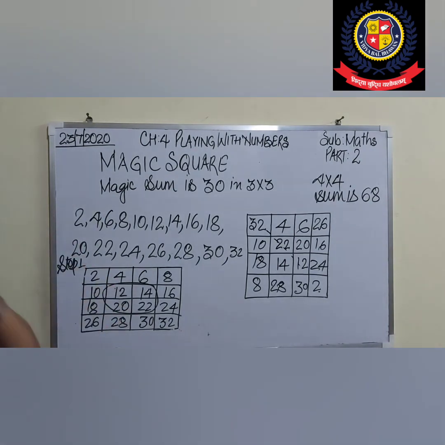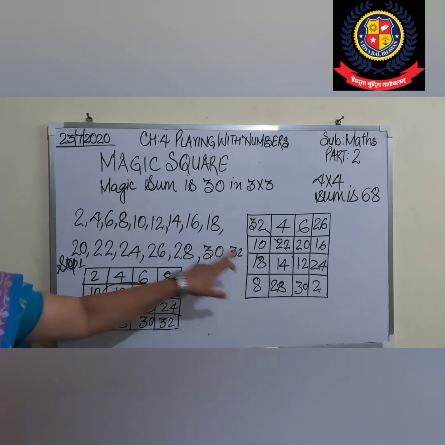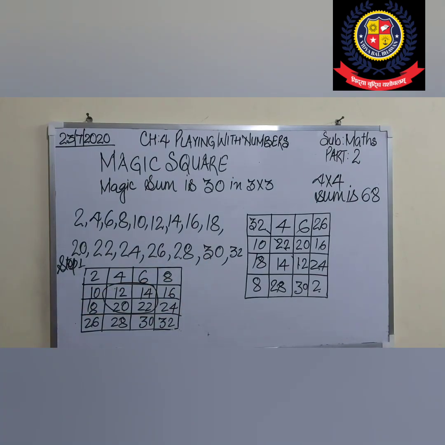First of all, you have to take the numbers. 1, 2, 3, 4, and 1, 2, 3, 4. How many square boxes are there? 4 fours are 16. So I have taken 16 numbers in the form of even numbers. 1, 2, 3, up to 16, the table of 2 I have taken. And I have arranged all the numbers.